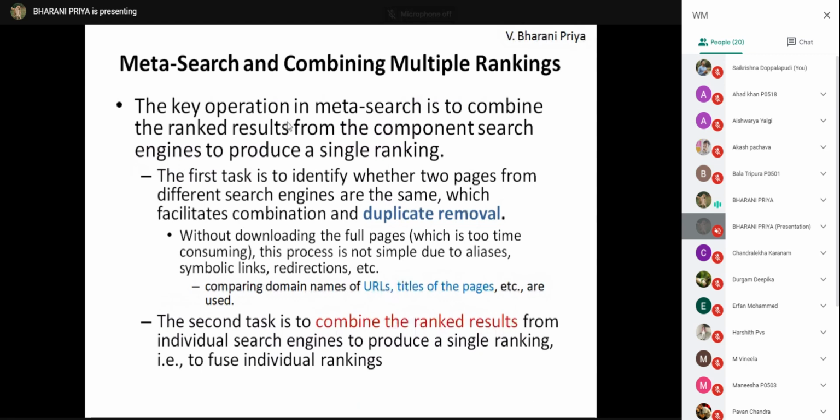The key operation in a meta search engine is to combine the ranked results from the component search engines to produce a single ranking. That means you are combining the results from various search engines, and when you are combining the results, there may be duplicate pages. You need to remove the duplicate pages, and some pages are ranked by some search engines and other pages are ranked by others. How will you handle this?